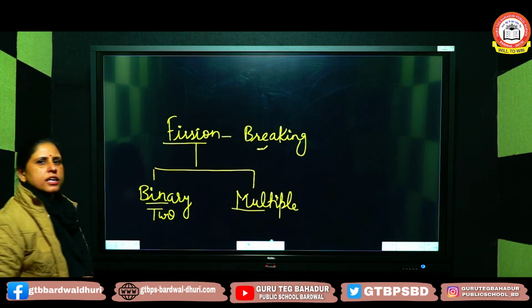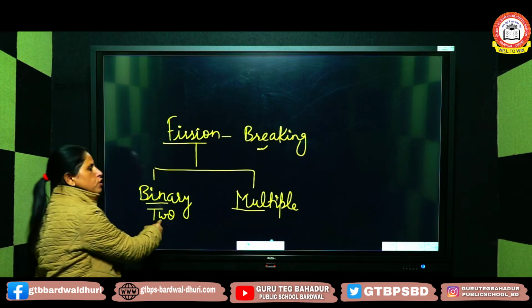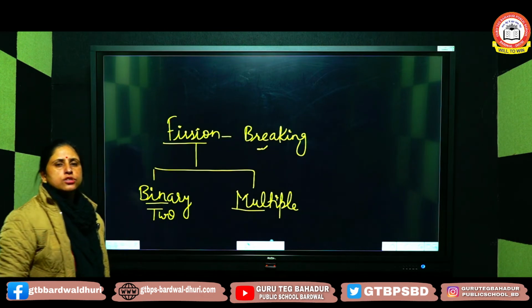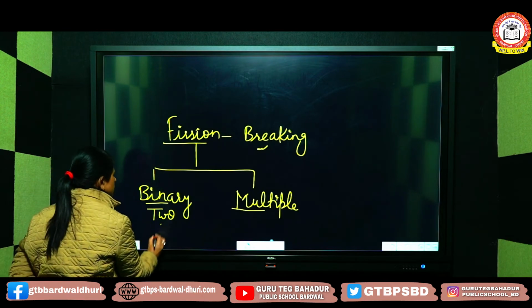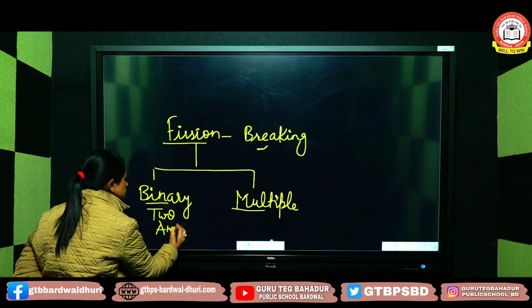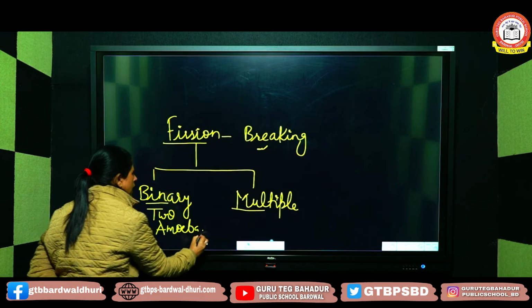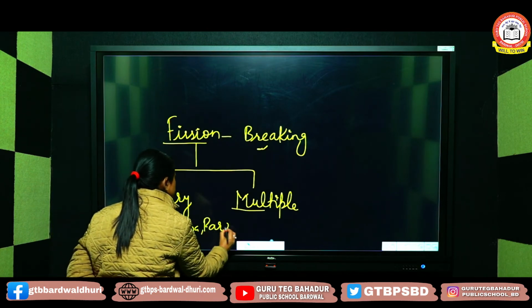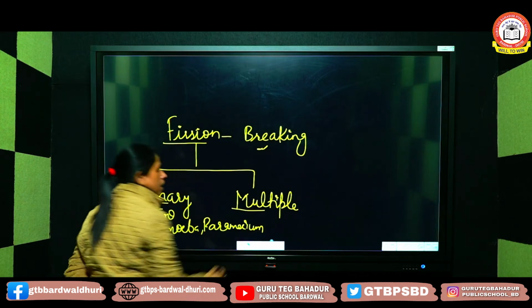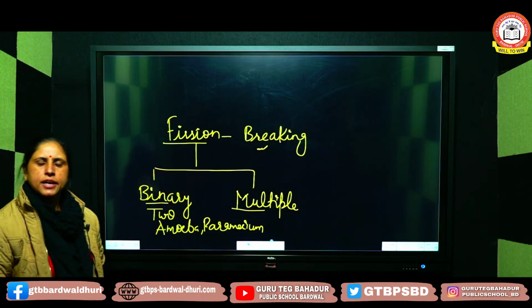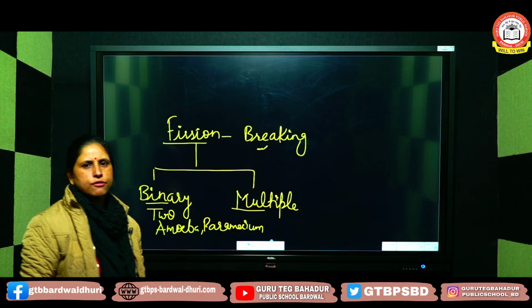When the parent organism splits into two new organisms, it is called binary fission. This binary fission takes place in amoeba, paramecium, leishmania, and some bacteria also undergo binary fission.